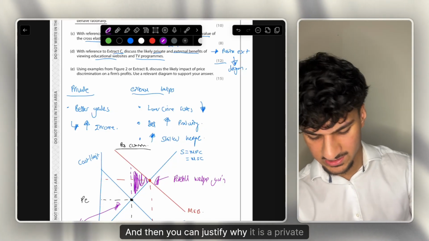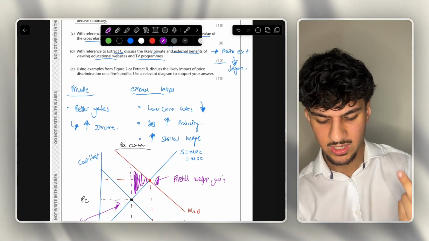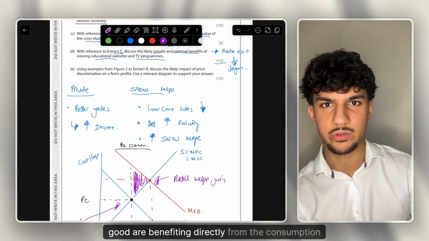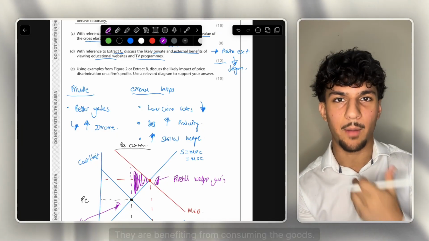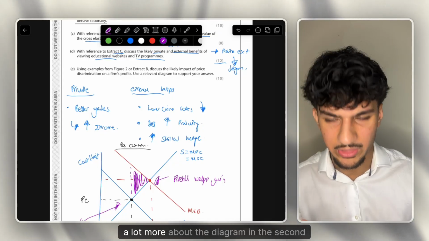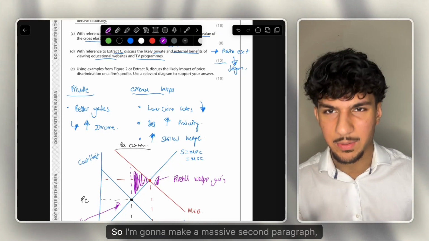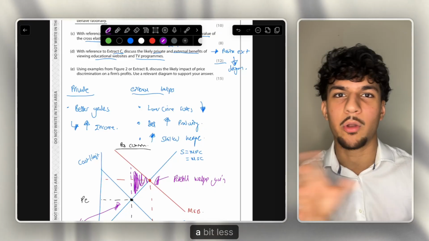And then you can justify why it is a private benefit, as consumers that are consuming this good are benefiting directly from the consumption, because the students themselves are benefiting. They are benefiting from consuming the good. I would probably do this as, I think you can speak a lot more about the diagram in the second paragraph. So I'm going to make a massive second paragraph, but the first one might be a bit less theory based.